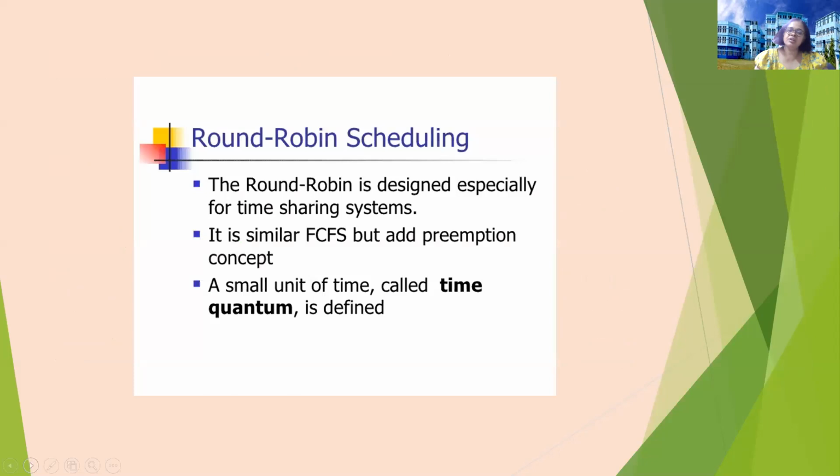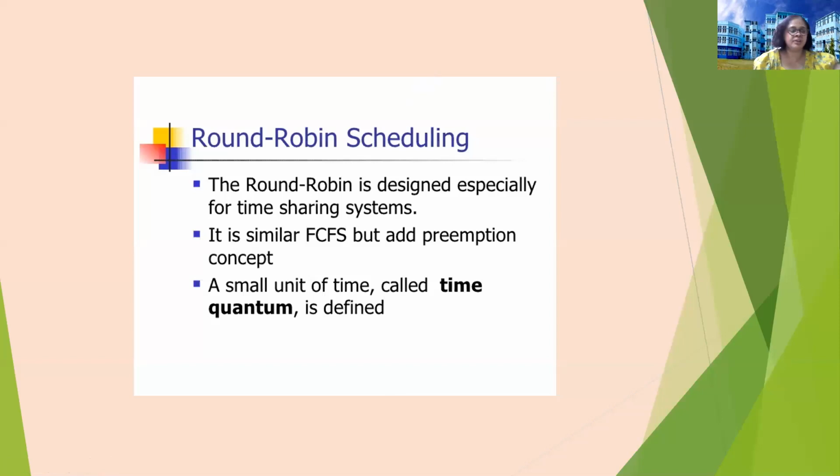Round robin scheduling is designed specially for time sharing systems. Why time sharing system? Because each process is allocated a time slot which is divided among all the processes, so they are sharing the time slice. Round robin scheduling is similar to FCFS but adds the preemption concept.